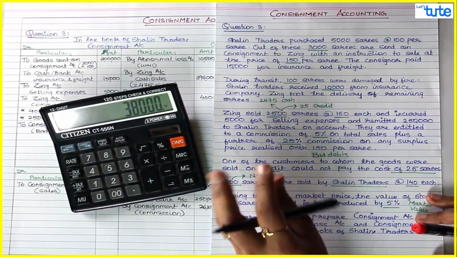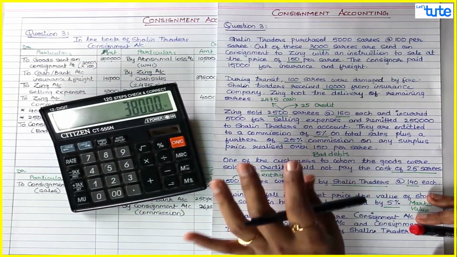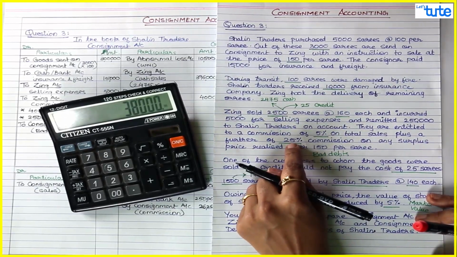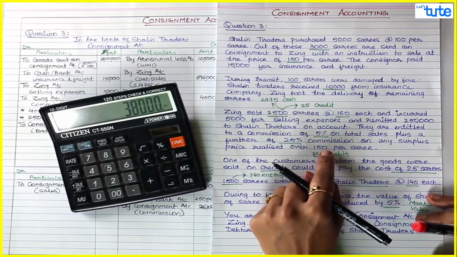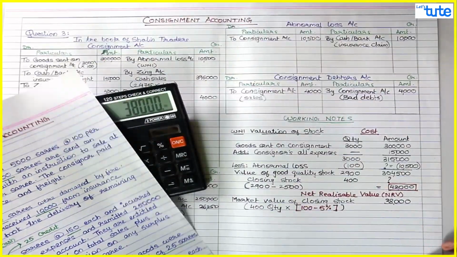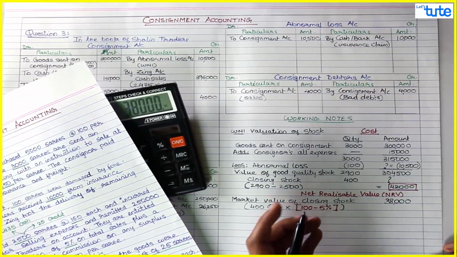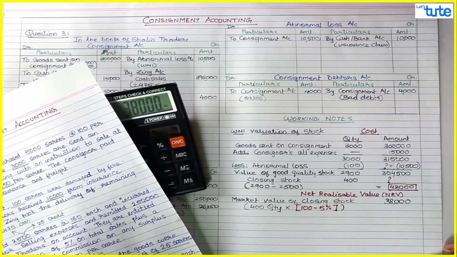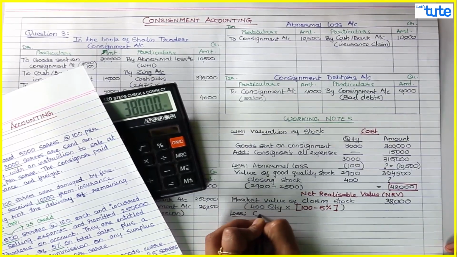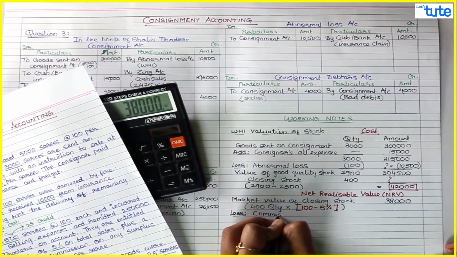Whatever your sales amount is, you have to pay 5% commission, which would obviously be deducted from your sale proceeds. The extra commission is payable when your sarees are sold at a price more than 150, but since the market rate has fallen, your sarees are valued at 95, so that extra commission will not be there, but you have to pay the basic ordinary commission.